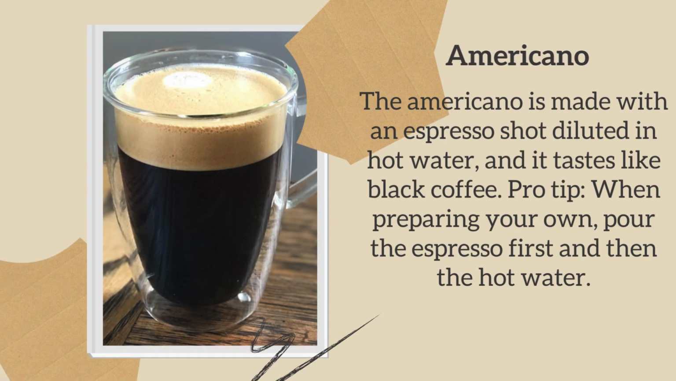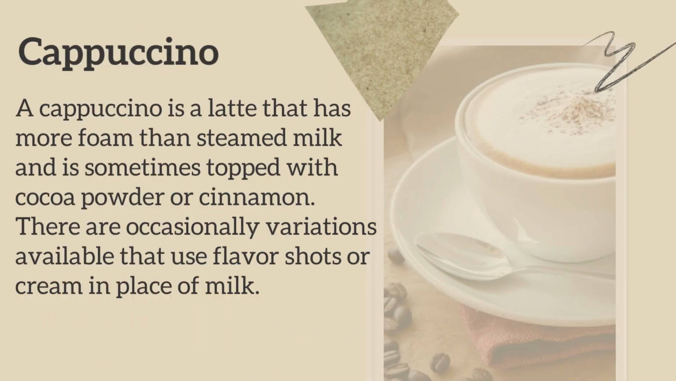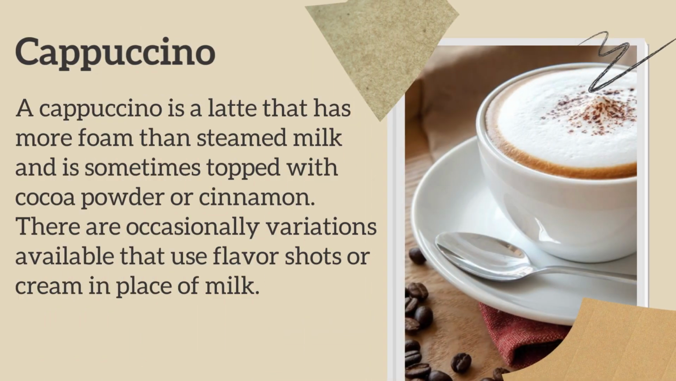Americano. The Americano is made with an espresso shot diluted in hot water, and it tastes like black coffee. Pro tip: when preparing your own, pour the espresso first and then the hot water. Cappuccino. A cappuccino is a latte that has more foam than steamed milk and is sometimes topped with cocoa powder or cinnamon. There are occasionally variations available that use flavor shots or cream in place of milk.